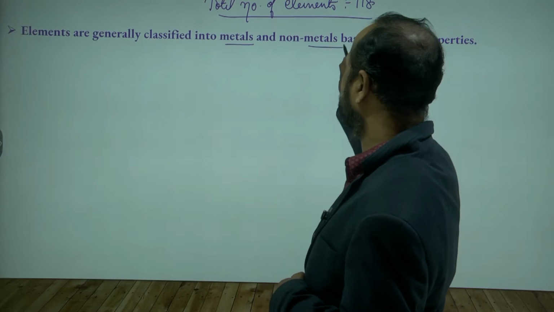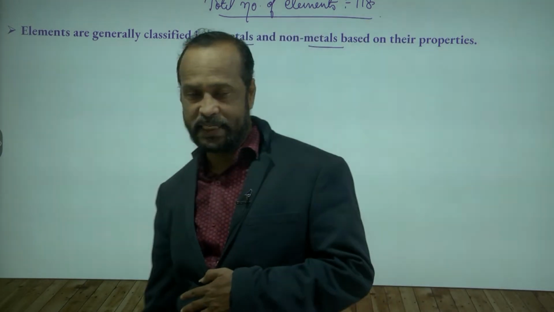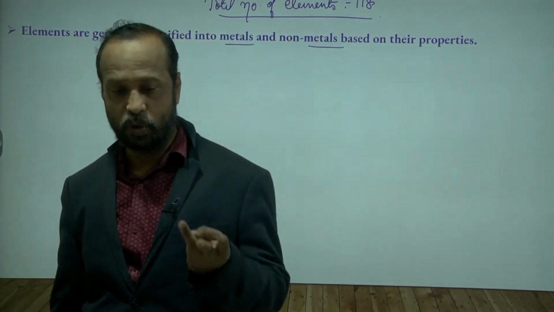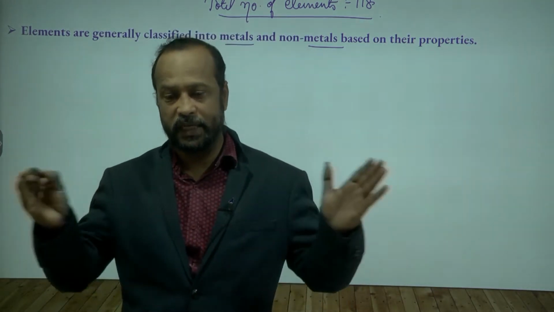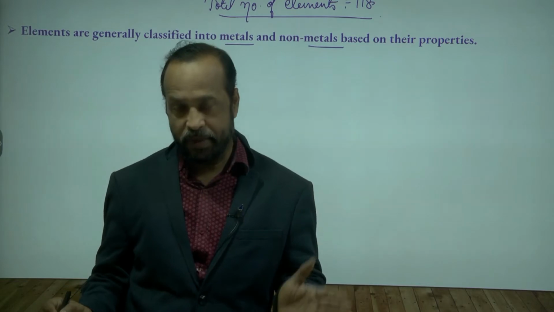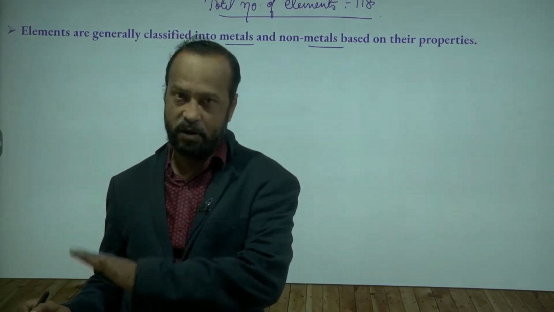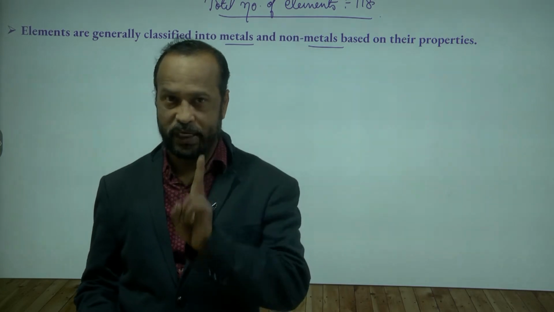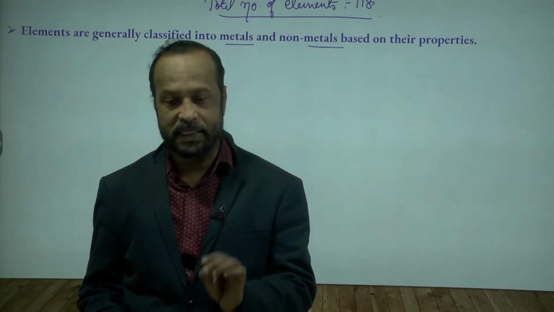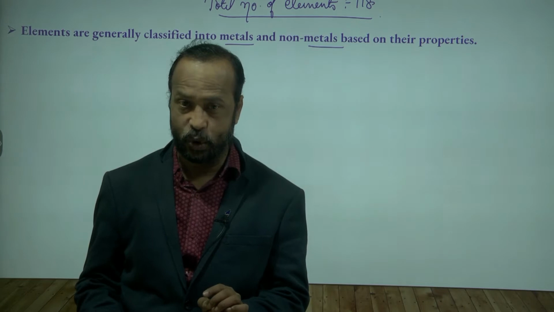Actually one more type is also there, called metalloids. So three types: metals, metalloids and non-metals. But in this chapter we are going to discuss only metals and non-metals. Is this clear to you?